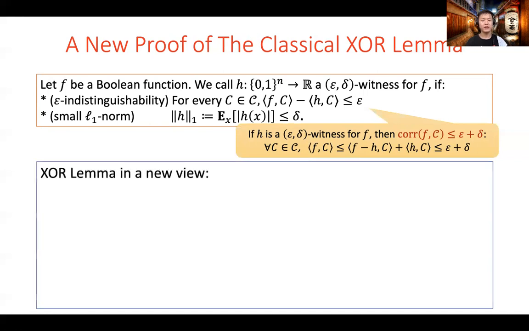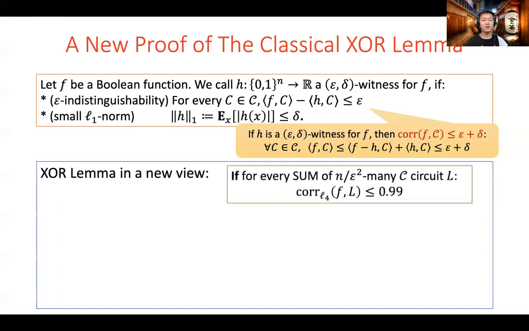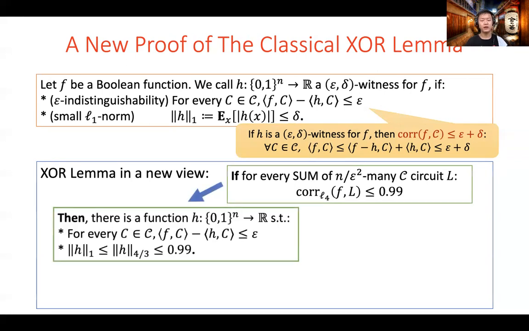We can now view the classical XOR lemma from a new perspective. The assumption is that every sum of n over epsilon squared many capital C circuits cannot correlate with f with larger than 0.99 advantage. Then, using our non-Boolean hardcore lemma, we can construct the function h, which is an epsilon-delta witness for f with delta equal to 0.99.